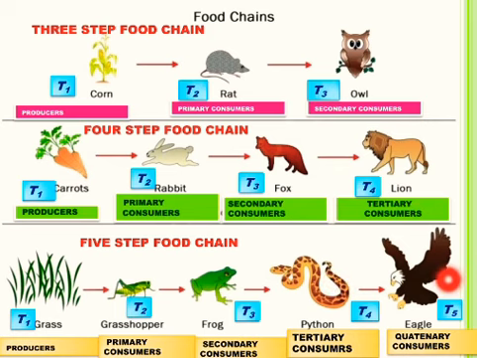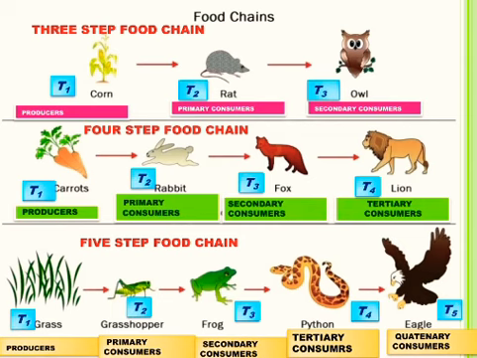An eagle that feeds on python or snake forms quaternary consumers. They are the top carnivores and represent the fifth trophic level in this food chain. So students, you have seen that the length of the food chain varies from 2 to 5 step food chain on the basis of number of trophic levels.